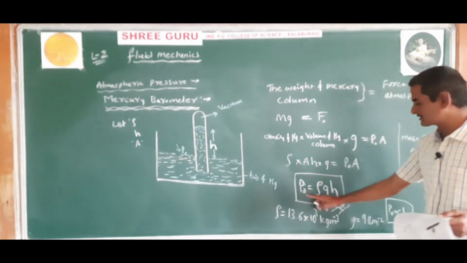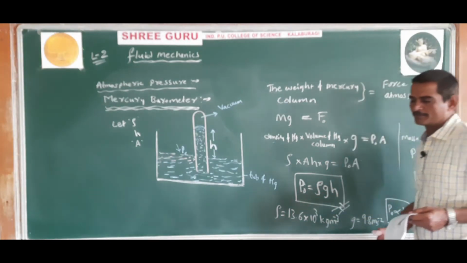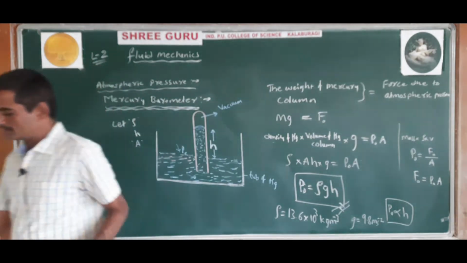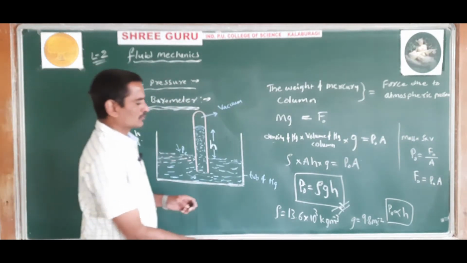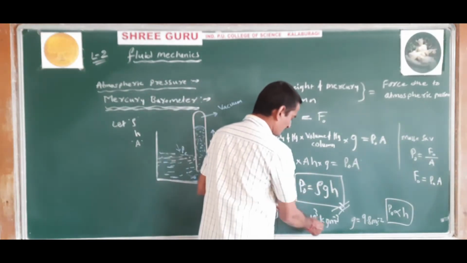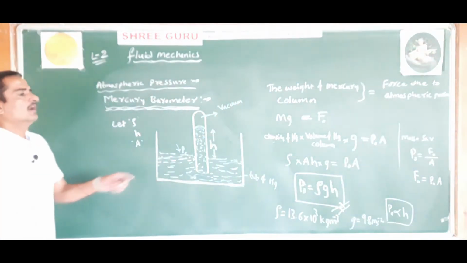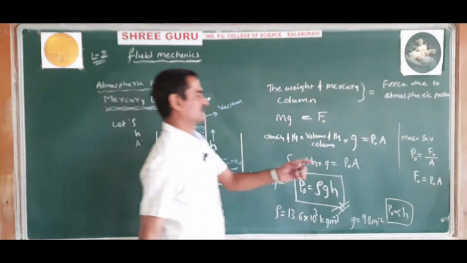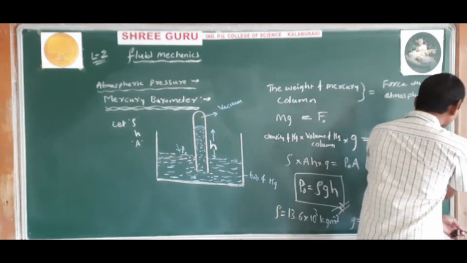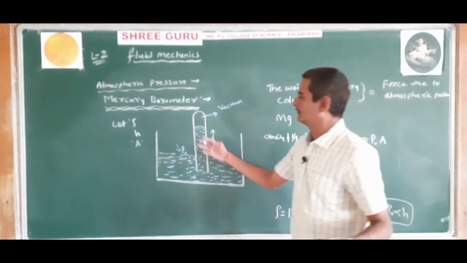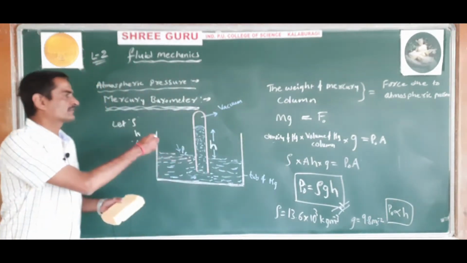Find the atmospheric pressure. P naught we have to find. Understood? Okay. So this is a simple question. You can solve it. Just rho is the density of the mercury, substitute the density of the mercury and g, and you will get the answer. Okay.